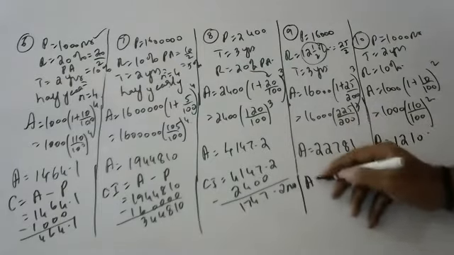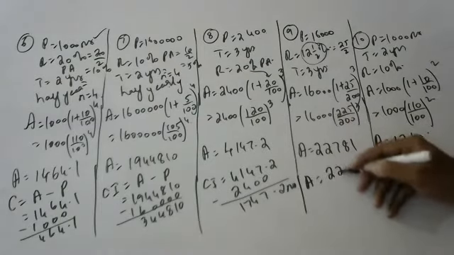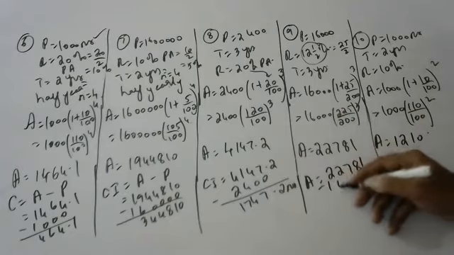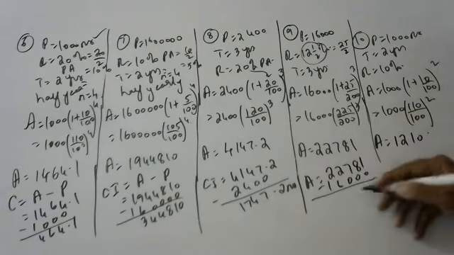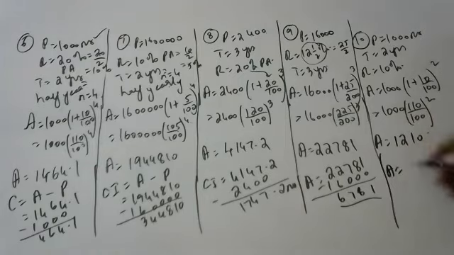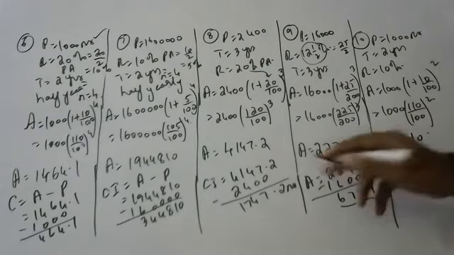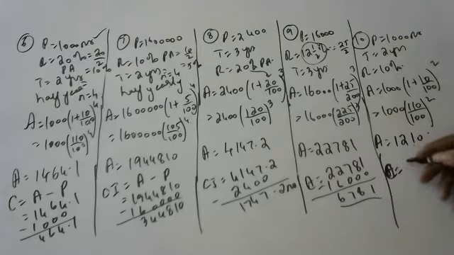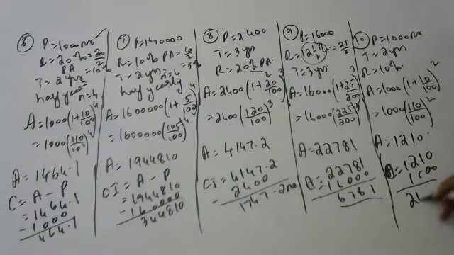This one, 22781 minus 16,186. Okay. Children, this one amount is equal to, sorry, compound interest is equal to 1210 minus 1000. So children, 210 rupees. Thank you, children. I hope you are able to understand, children.